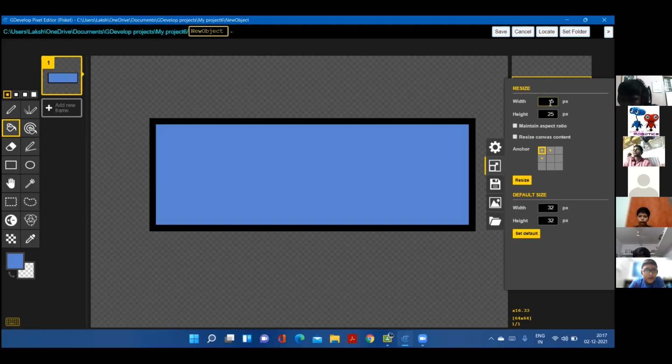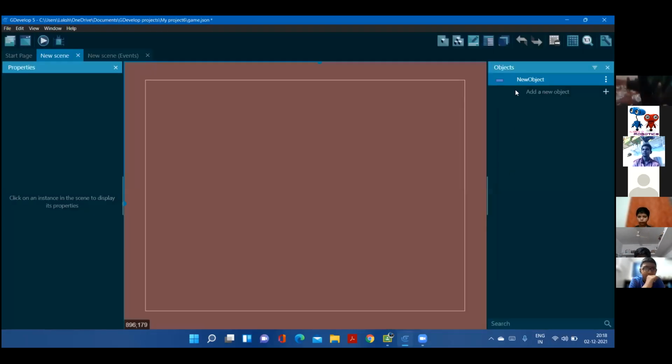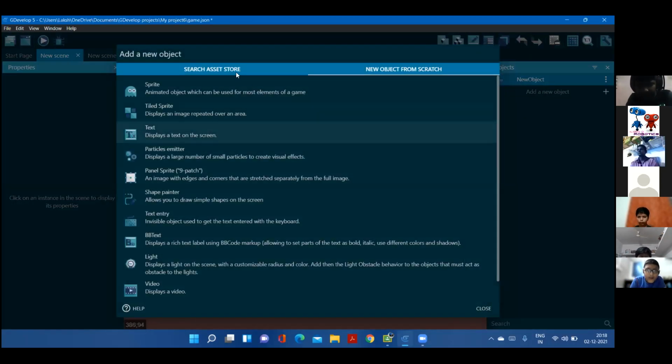Now save. Now we need the car. We will arrange the platform later. We can just add the objects right now. We need the car for it to run on the platform, which is the main thing.